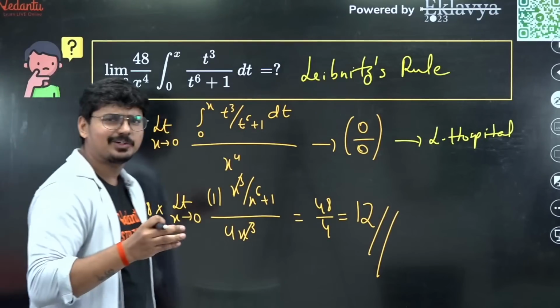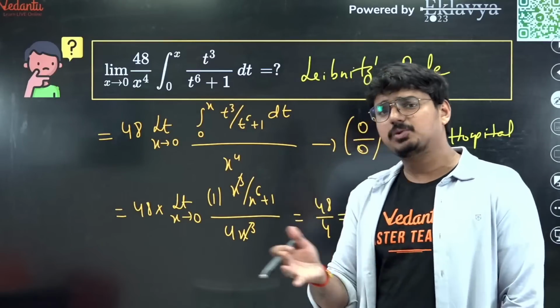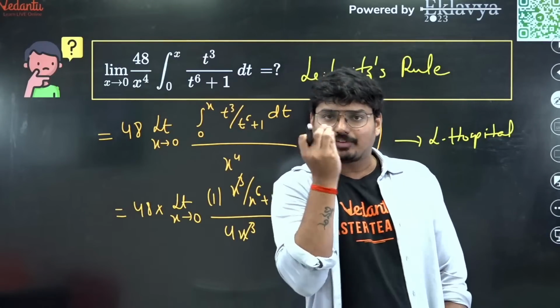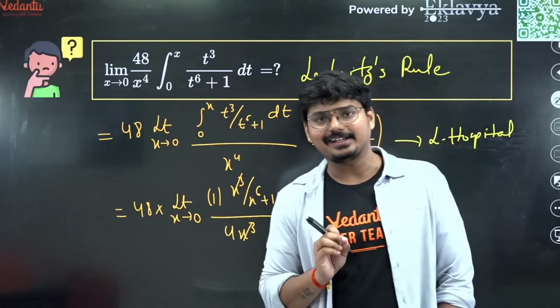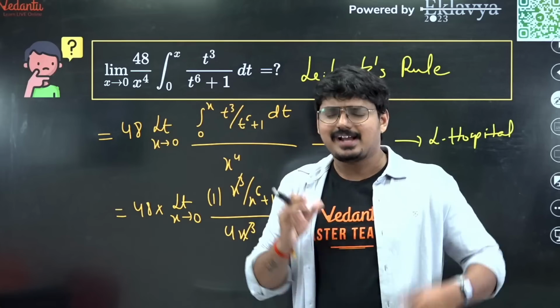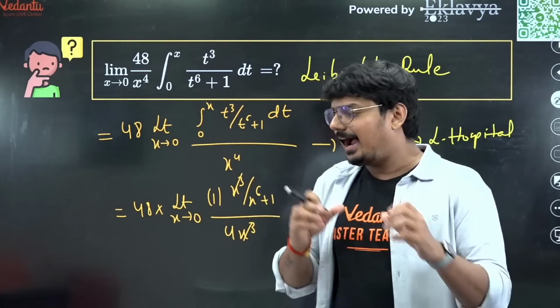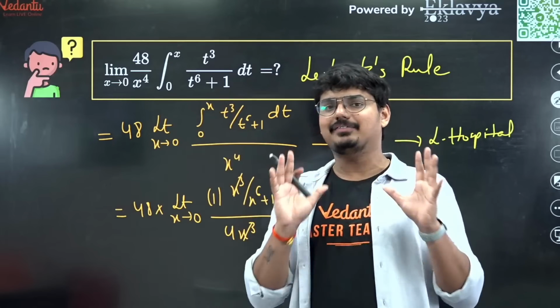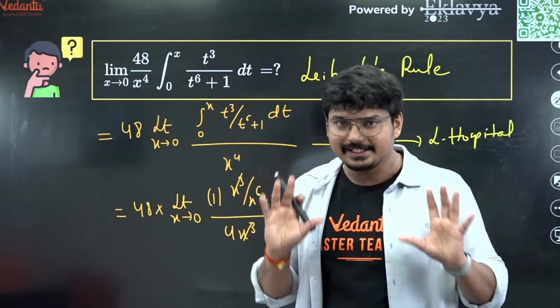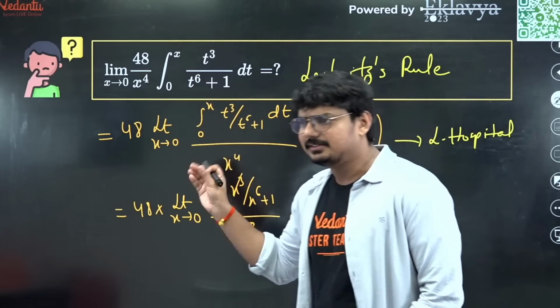And I've seen this pattern, no? From 24th Jan, 25th Jan, as well as 29 January also, from definite integral, definitely one question is expected, and that is a very easy question. Actually, 2 questions are being asked if you see the previous shift. And out of those 2 questions, I definitely feel that one question is dead easy. You can comfortably do that question. And this is one such question in this shift.